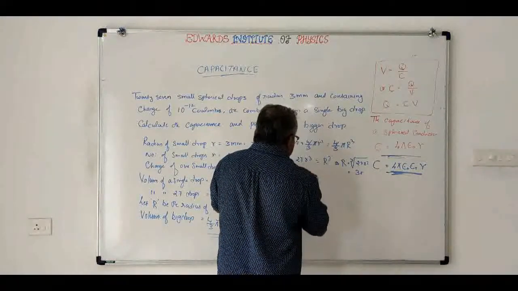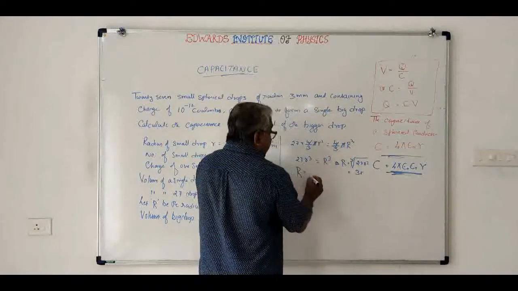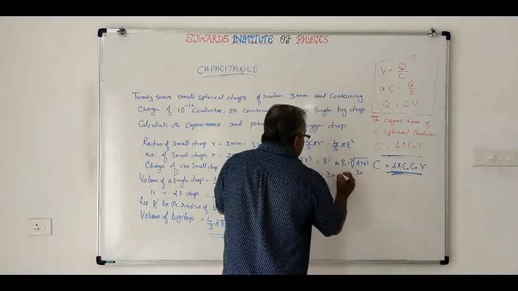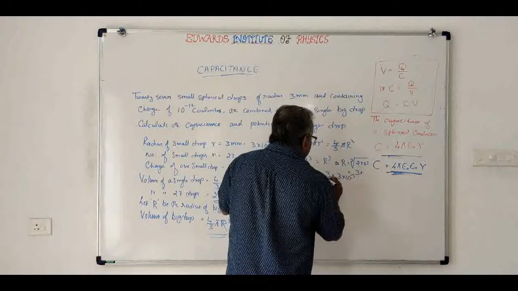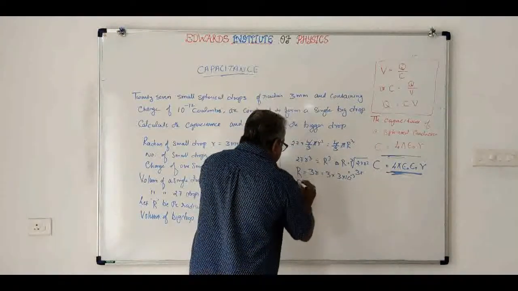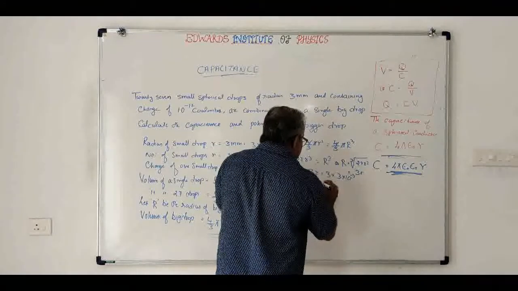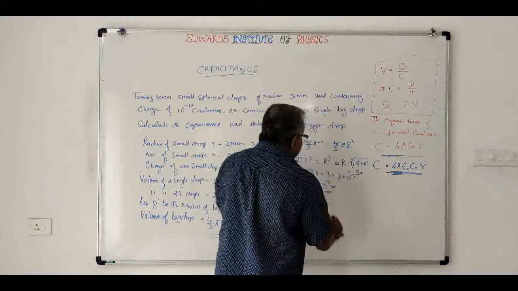So you got the radius of the big drop, R is equal to 3r is equal to 3 into 3 into 10 raised to minus 3, that is R equal to 9 into 10 raised to minus 3 meters. This will be the radius of the big drop.